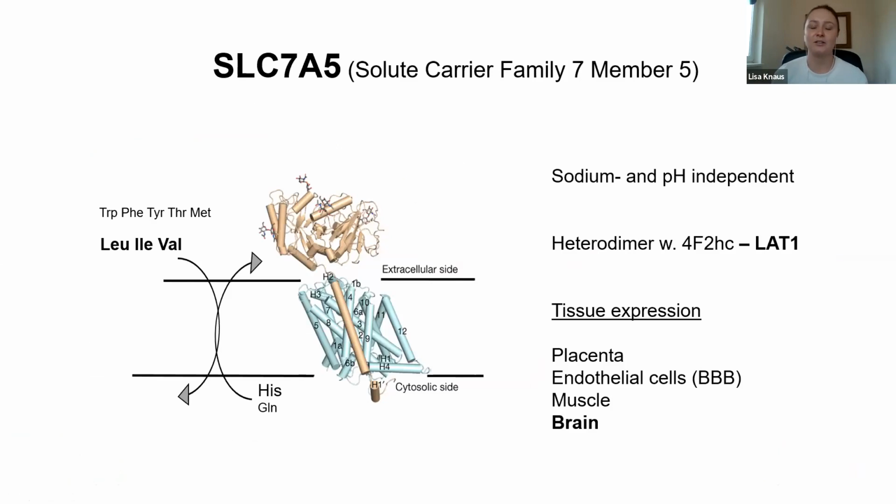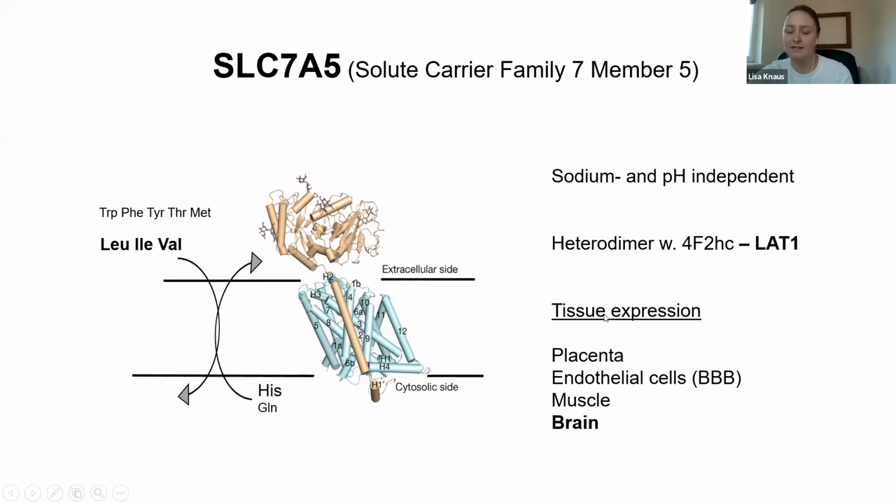I'm working on a gene called Slc7a5 that encodes a large neutral amino acid transporter, and this is shown here in light blue. This transporter forms a heterodimer with another protein, and this heterodimer is then referred to as LAT1. LAT1 catalyzes a large neutral amino acid flux into different tissues, and among its substrates are also the essential branched-chain amino acids. It catalyzes this flux in a sodium and pH independent manner.